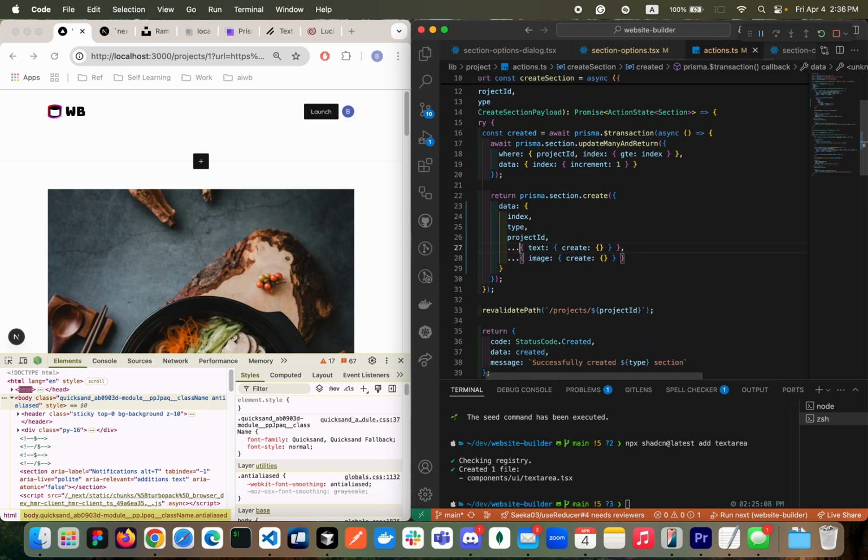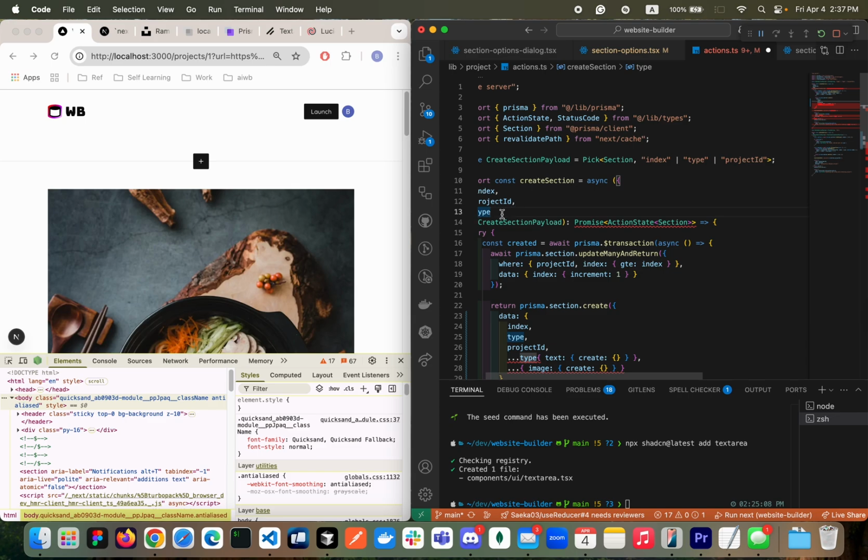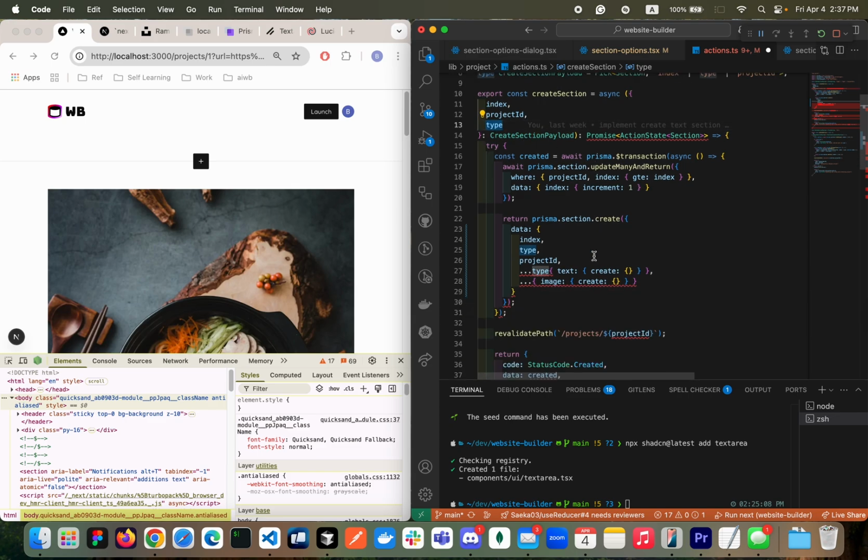Here, looking good. But I want to add this text object only when I have the type that we are receiving up here, which is our enum, that is enums dot section type that is text.